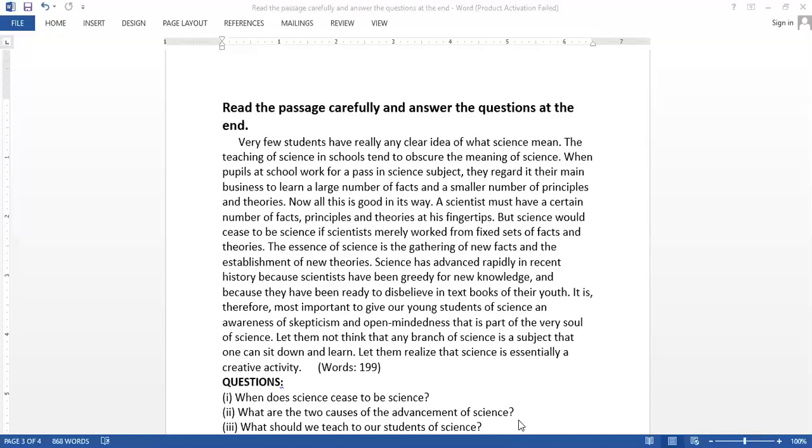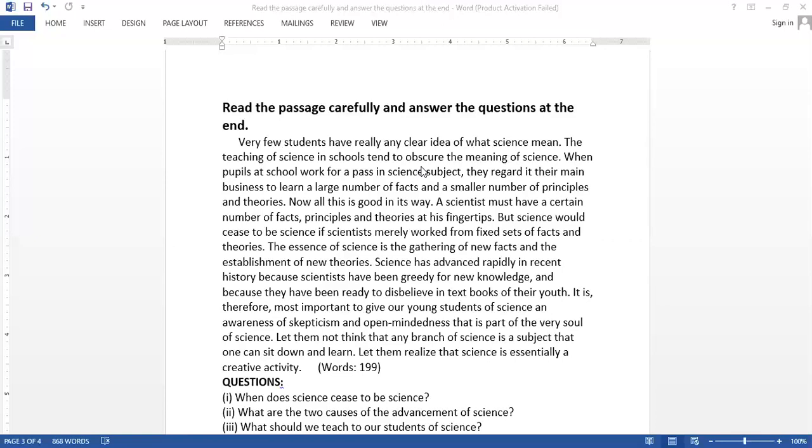Now, what does science cease to be? As you read the very first sentence, very few students have really any clear idea of what science means, it gives us a clue that the passage is about the true meaning of science, which is being misunderstood by the students of science. Now, the second sentence says the teaching of science in schools tends to obscure the meaning of science.